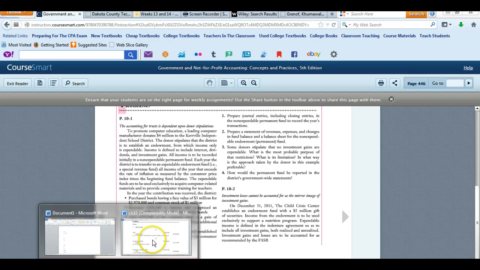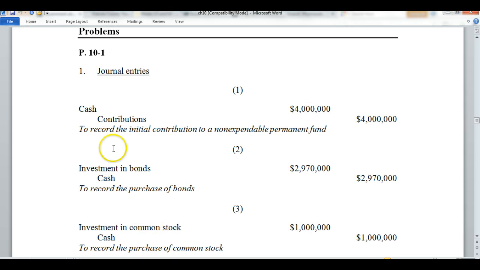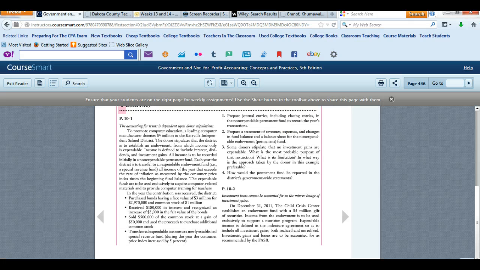So we will notice here the first entry will be cash for $4 million and a contribution into the permanent fund, to record the initial contribution to a non-expendable permanent fund. Now remember, permanent funds are utilized to report non-expendable contributions, which is exactly what we're dealing with in this situation. And then it says, in the year the contribution was received, the district purchased bonds having a face